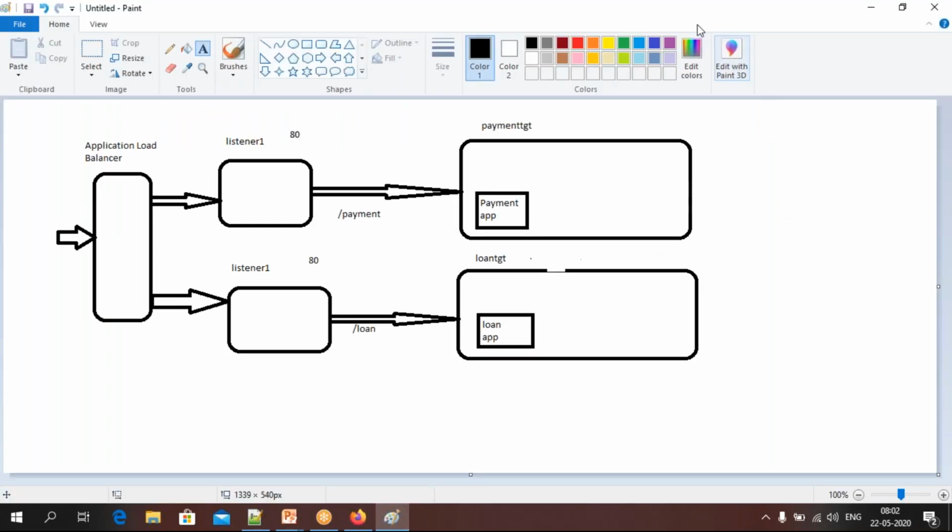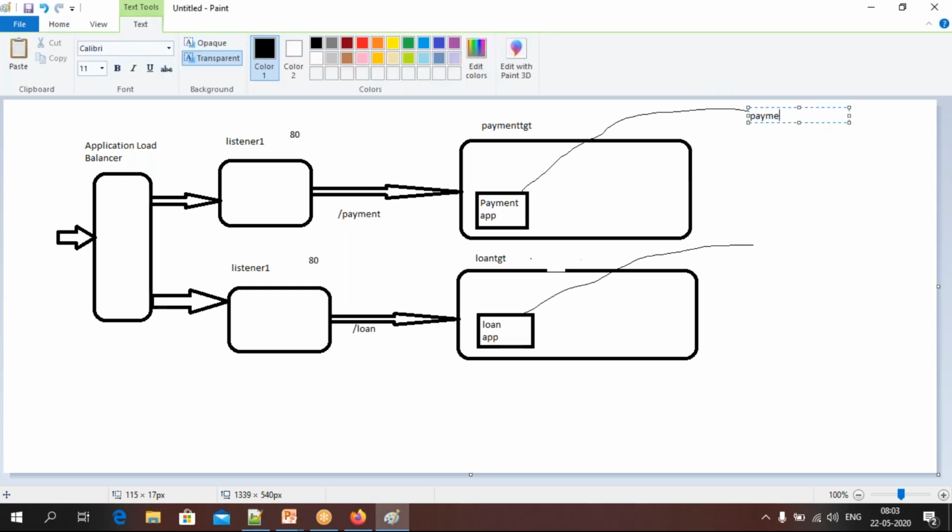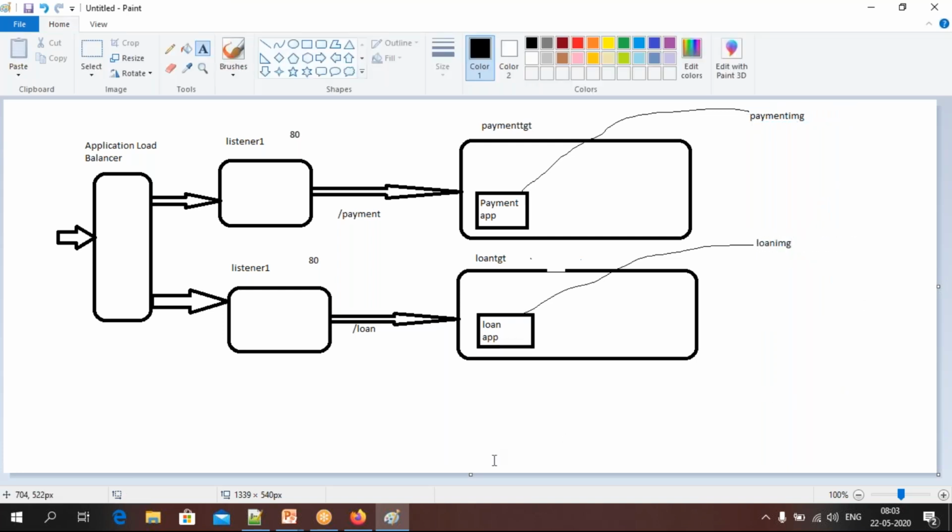Clear, friends? Okay, so now what I wanted to do: I have a payment app and a loan app. These are the EC2 instances. I need to go to this particular EC2 instance, and from this EC2 instance I need to create something called an image out of it. So from this loan instance, I need to create one image. The names I will give are payment-img for payment and loan-img for loan.